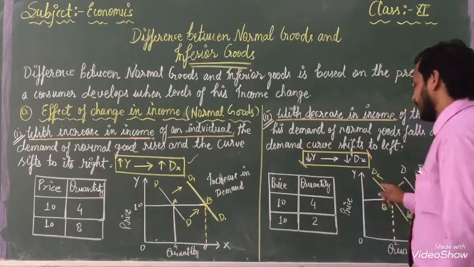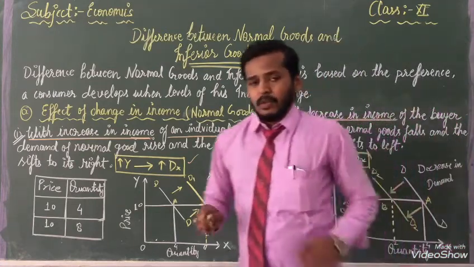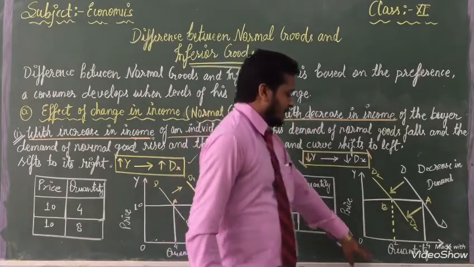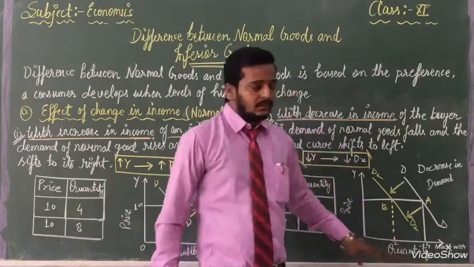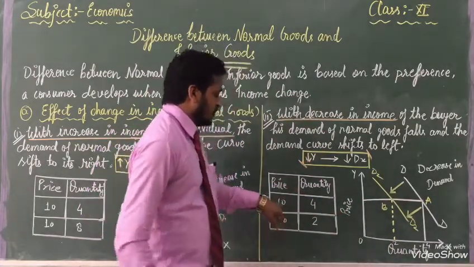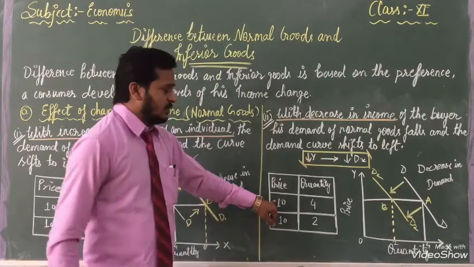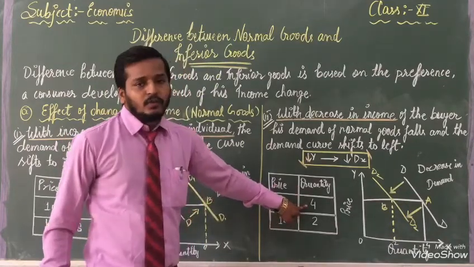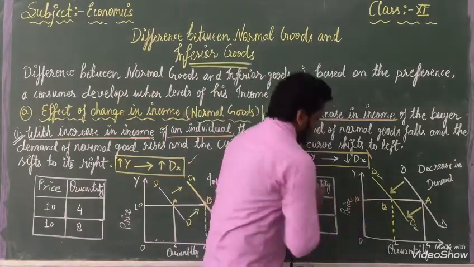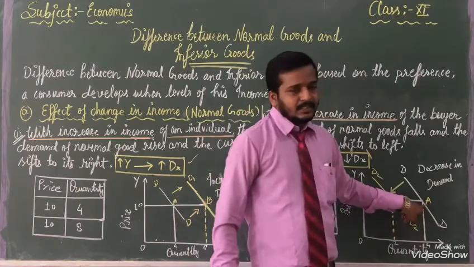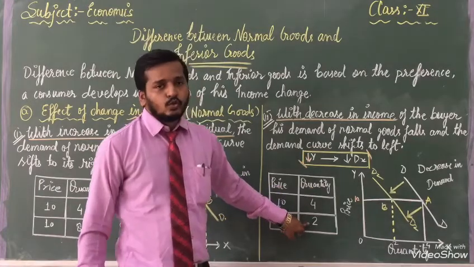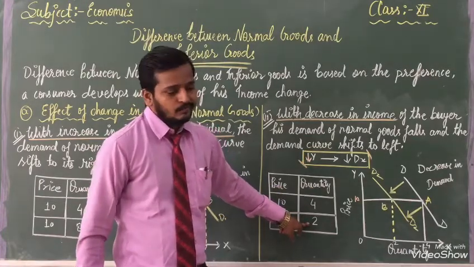We will explain the same thing with the help of this graph. First we make the x-axis and after that the y-axis. On the x-axis we have represented quantity and on the y-axis price. See, when the price is 10 rupees, we are utilizing 4 units, but when the price is 10 and quantity demanded is 2, there is a decrease in demand.